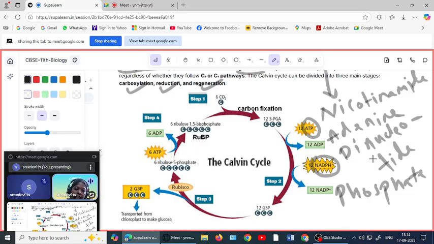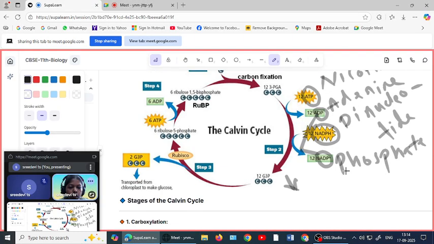NADPH and ATP, these are the high energy forms. And ADP and NADP plus, these are the low energy forms.